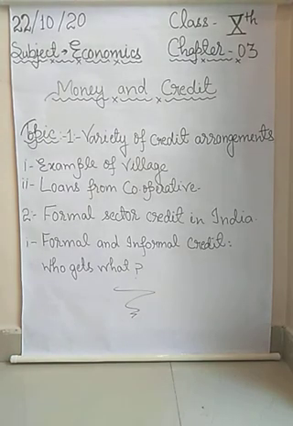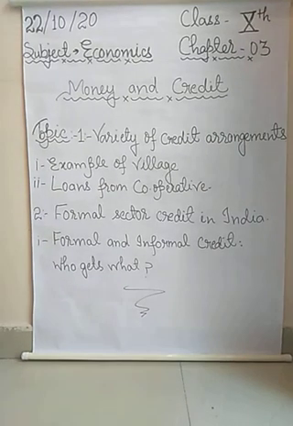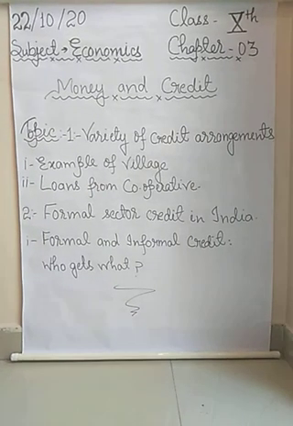So students, on the basis of graph 2, which is given on page number 49, you can see that two colors are given: blue for loans from the informal sector and purple for loans from the formal sector. You know very well that in India, people are mostly divided into 4 groups, from poor to rich.